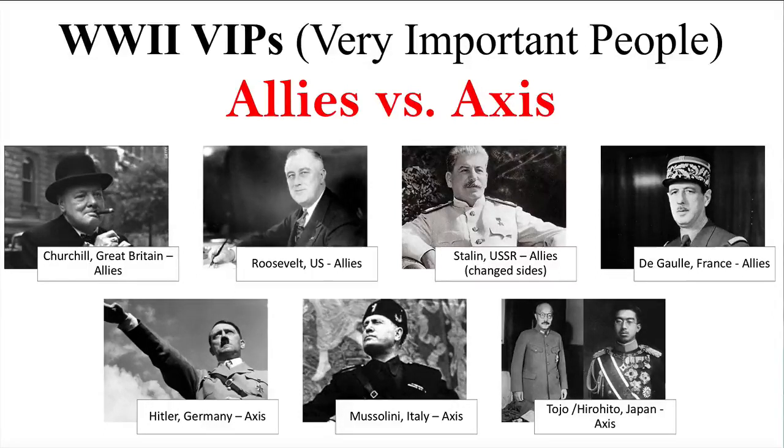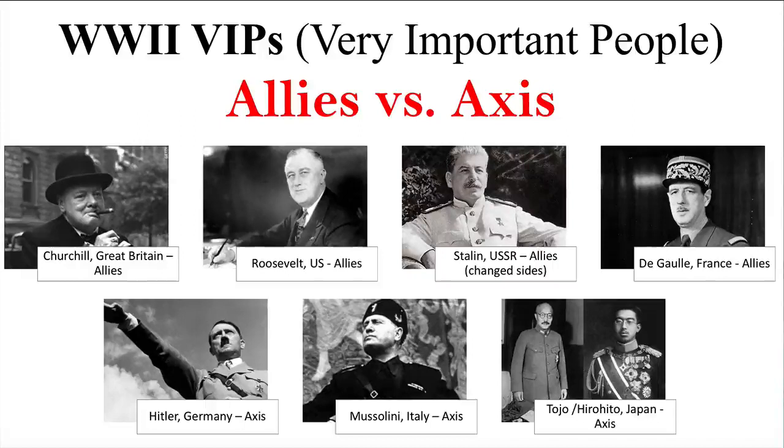Next comes Joseph Stalin. He is the leader of the USSR. You should remember him from the presentation on totalitarianism. He was a totalitarian leader. He was a communist, right? At the start of the war, he is actually going to be on the side of the Axis. He's not in the midst of fighting, but he forms an alliance with Hitler at the beginning of the war.